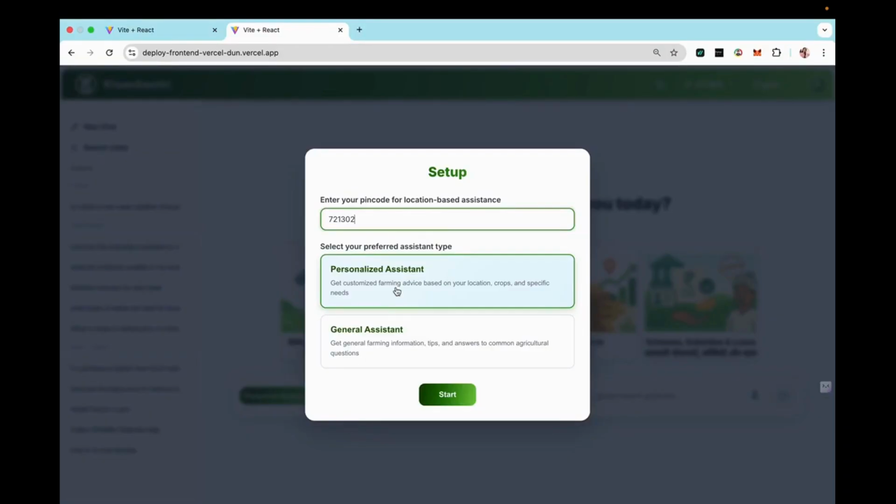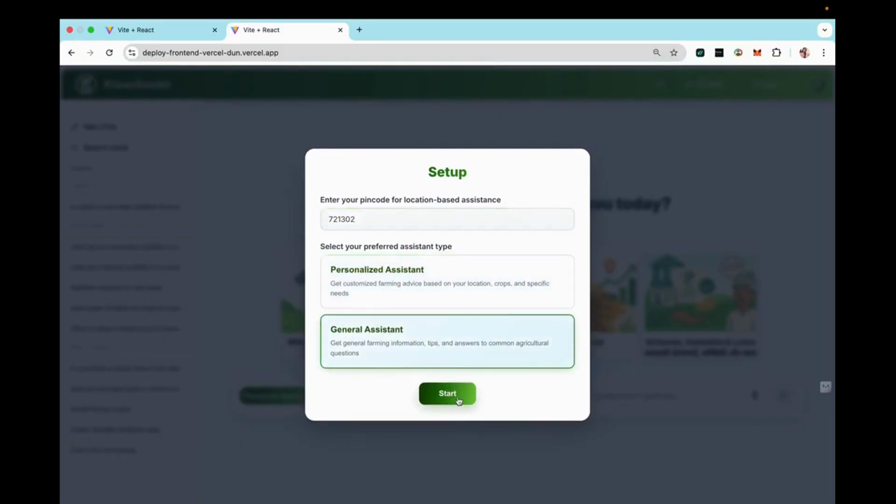For example, if a farmer wants information on how to irrigate his farm depending upon next week's forecast, the general assistant will give more generalized answers, such as this is the weather forecast and this is the way by which you can irrigate your farm. The personalized one will ask about your land area, growth stage, crops, soil type, etc., to give an answer framed for your land only. So let's start. Let's choose the general assistant first.